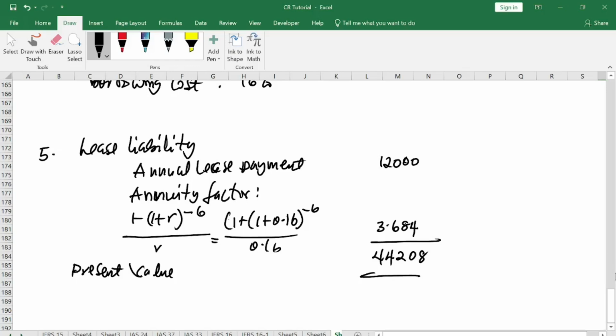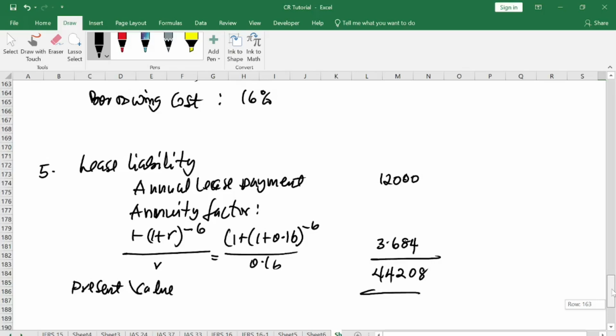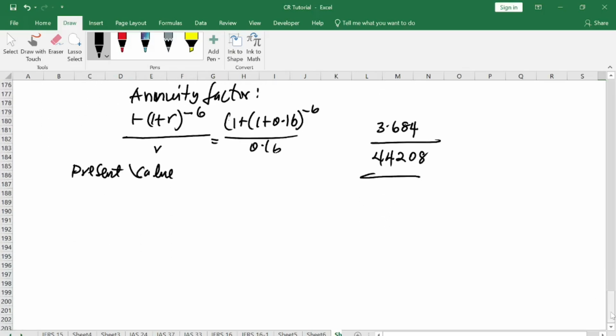All right, so this is my new lease liability. So when you get your new lease liability, this new lease liability is as at 2023. Okay, so this is how you do it.